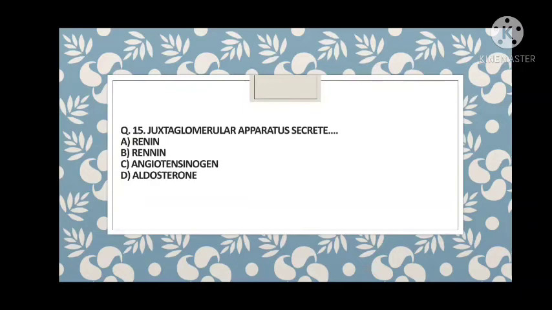So guys, what is rennin? Rennin is an enzyme which is found in the feeding baby, not in the adult. I am talking about option B. So the correct answer is A, angiotensinogen. Angiotensinogen is a plasma protein which is secreted by the liver. And D is the aldosterone, which is secreted by the adrenal.